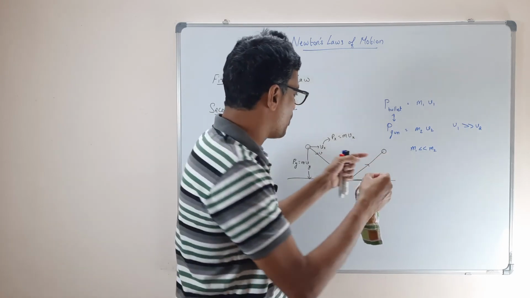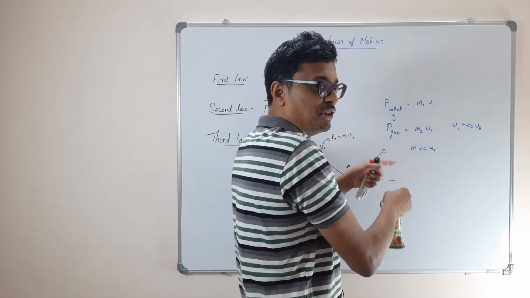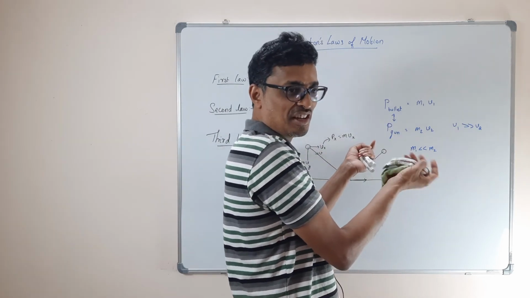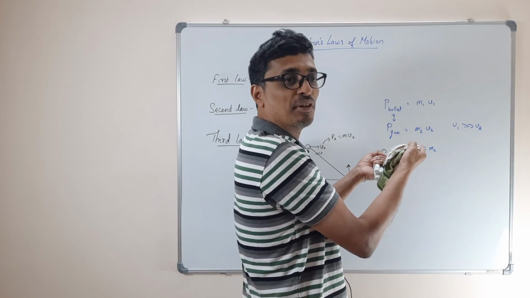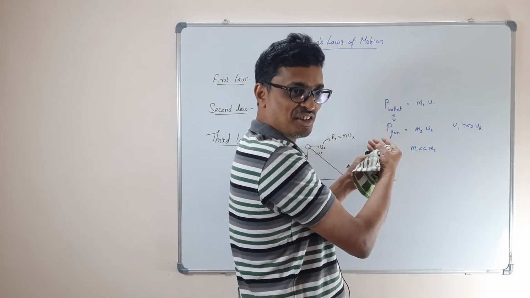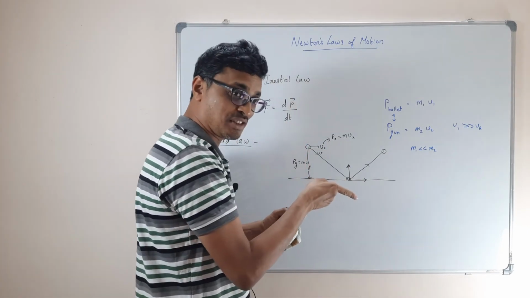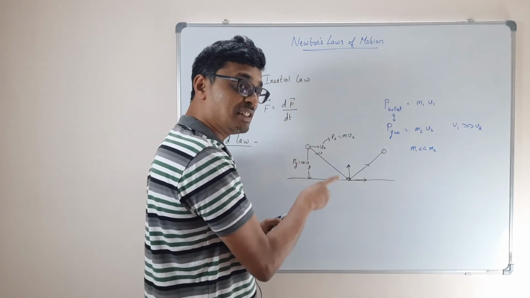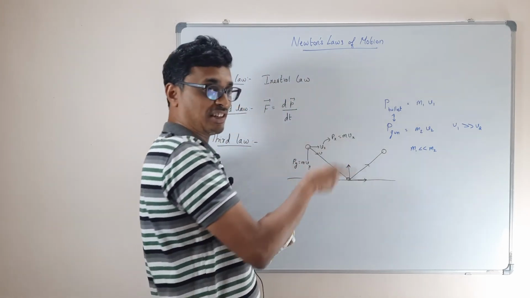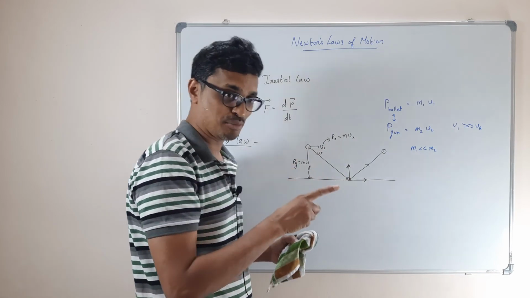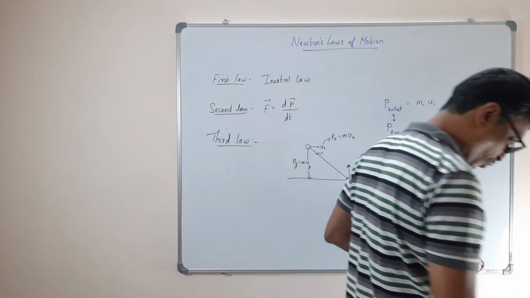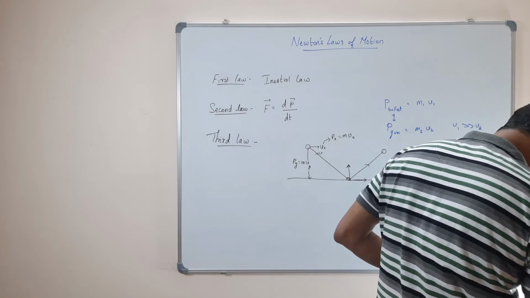If I give a ball one force upward and one force downward, of course then it becomes balanced, because I have given equal magnitude in opposite directions. So it will not move at all. But here it is not so. Equal and opposite forces happened because the forces were on different objects, not on the same object. Then they give the consequences.